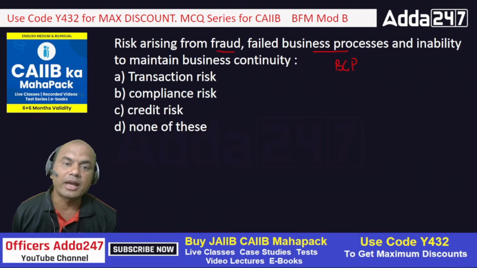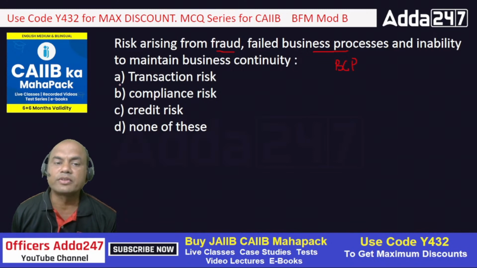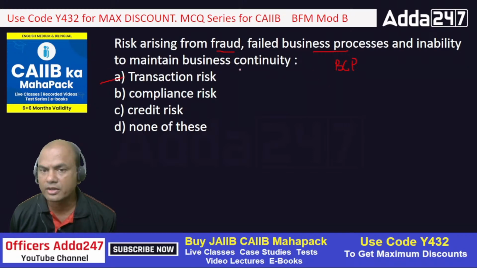Okay, so coming back, risk arising from fraud, failed business process, and inability to maintain business continuity will fall under which? Transaction, compliance, or credit. Type fast in the comment section. You'll always get confused between A and B, transaction and compliance. So the answer will be A, transaction risk. It is a part of transaction risk. Got it?